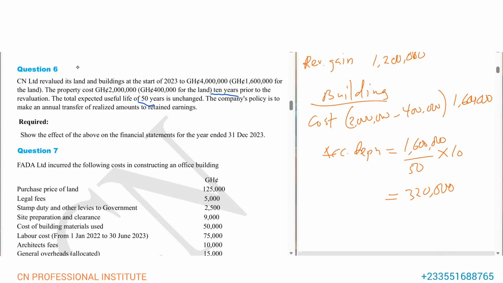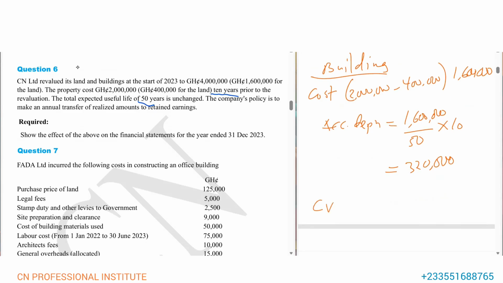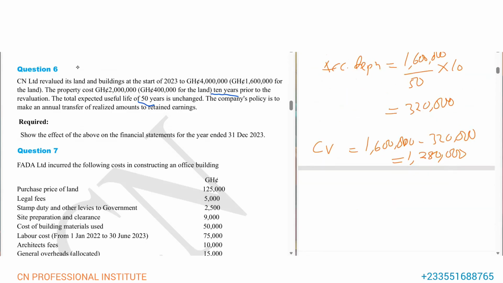And that gives us 320,000. So the carrying value as at the time of the revaluation will be the 1,600,000 cost minus 320,000, and that will give us 1,280,000. So this is the current value. Then we compare with the revalued amount.